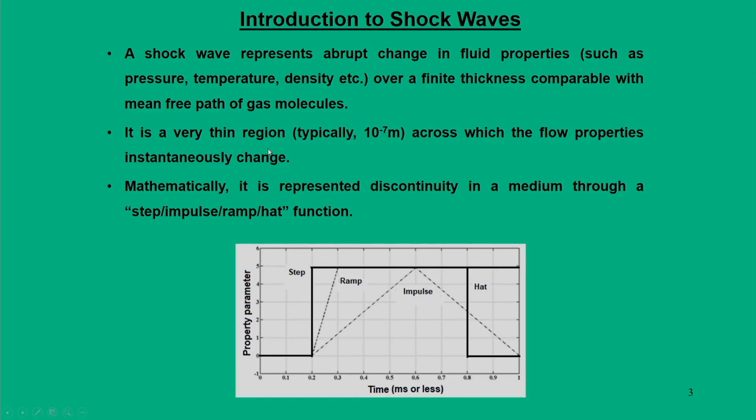This shock wave is typically a thin region, about 10 to the power minus 7 meter thickness, and across this thickness we encounter instantaneous change in the flow properties.